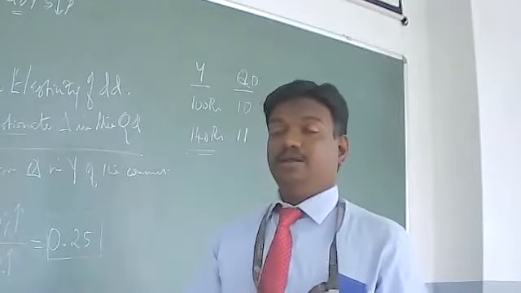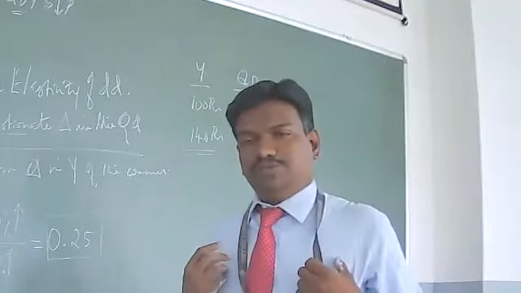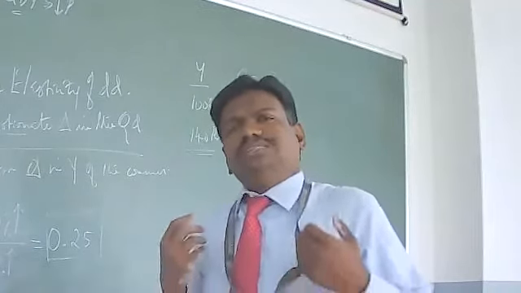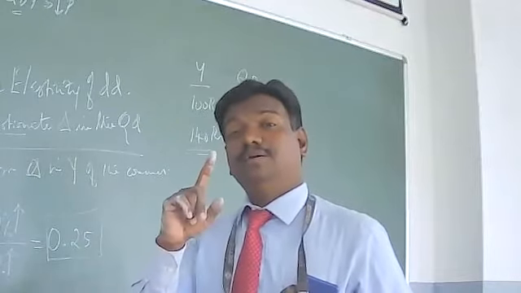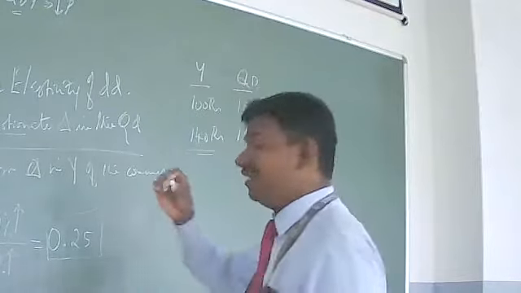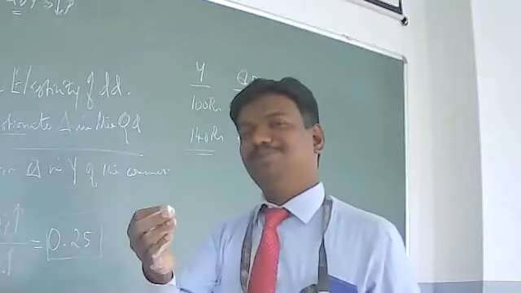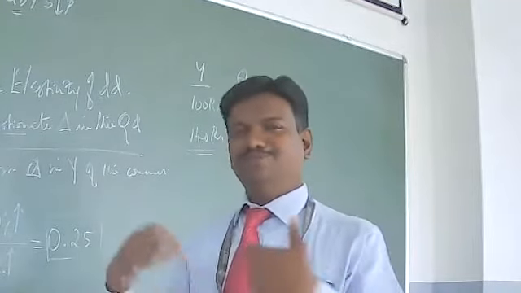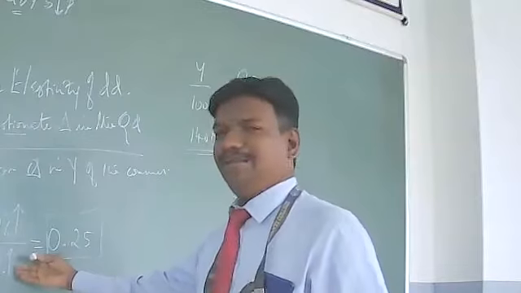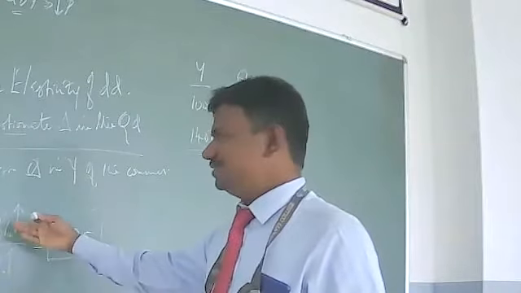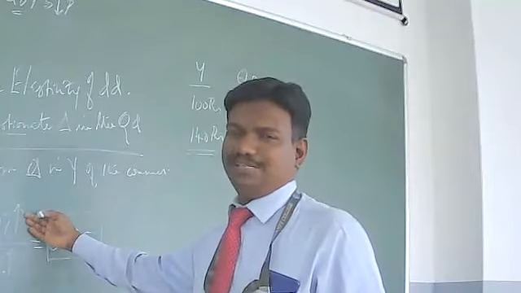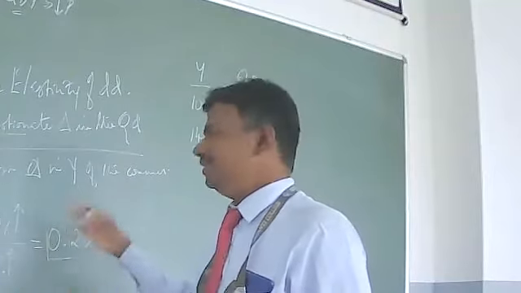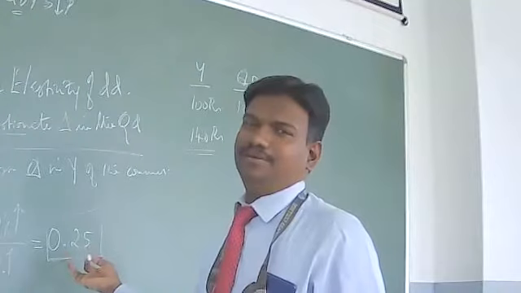Second reason, sir: I got 40 rupees of increase in income. Is it necessary that all 40 rupees be spent? There is an option called savings. I will expand my quantity demanded by 10% for certain commodities, and the remaining I will save.